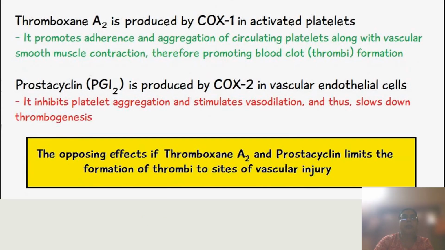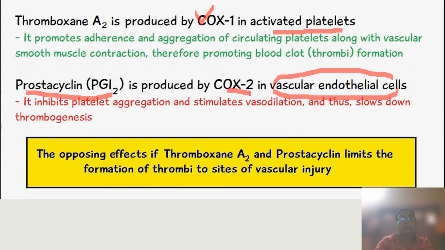Now thromboxane A2 is produced from the activated platelets with the help of the enzyme COX-1, whereas prostacyclin is produced by COX-2 enzyme from vascular endothelial cells. So the site of origin of this thromboxane A2 and prostacyclin is different. Thromboxane A2 is generated from platelets, prostacyclin is generated from vascular endothelial cells.